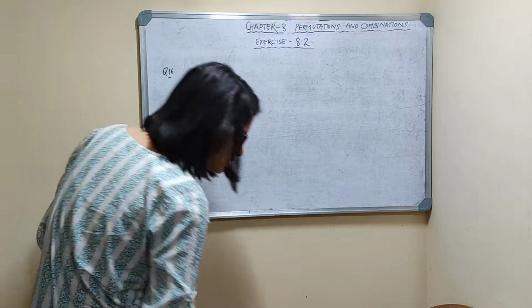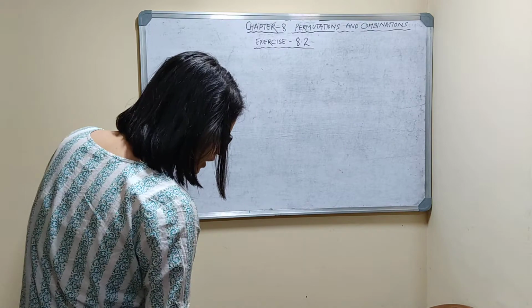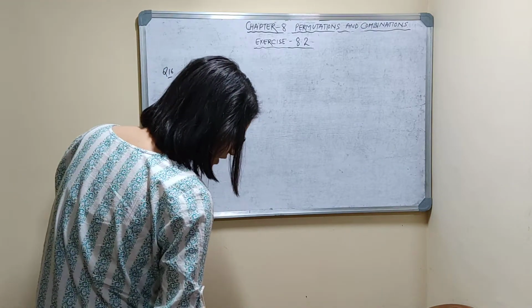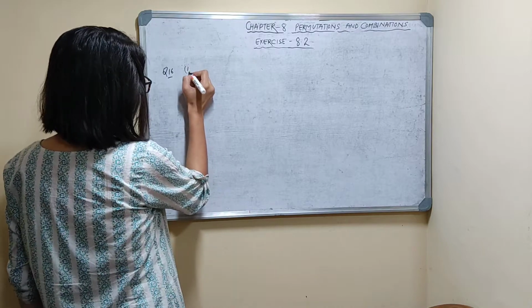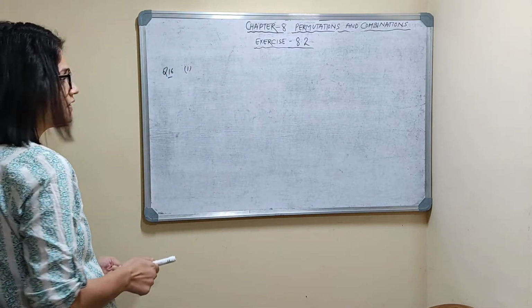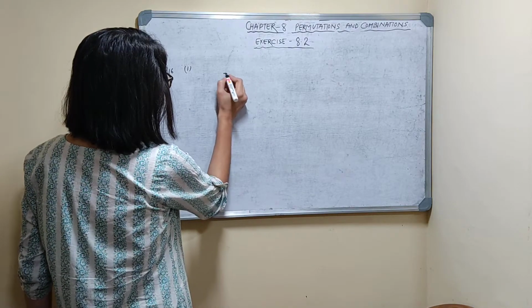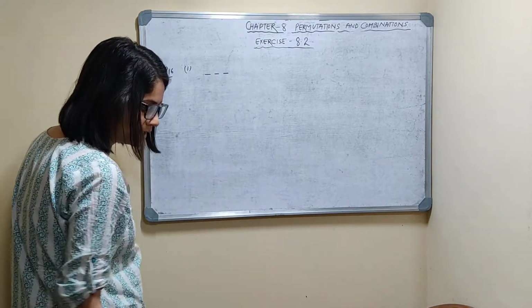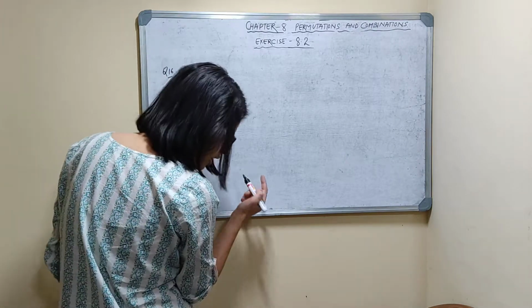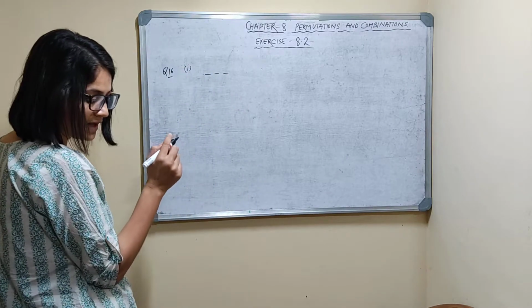Question number 16. How many numbers between 99 and 1000, both excluding, can be formed such that, first part, every digit is either 3 or 7. Between 99 and 1000, only 3-digit numbers will be there.